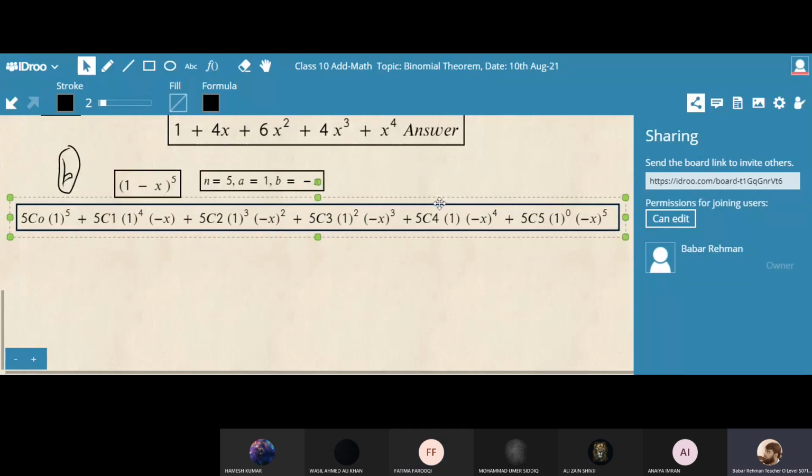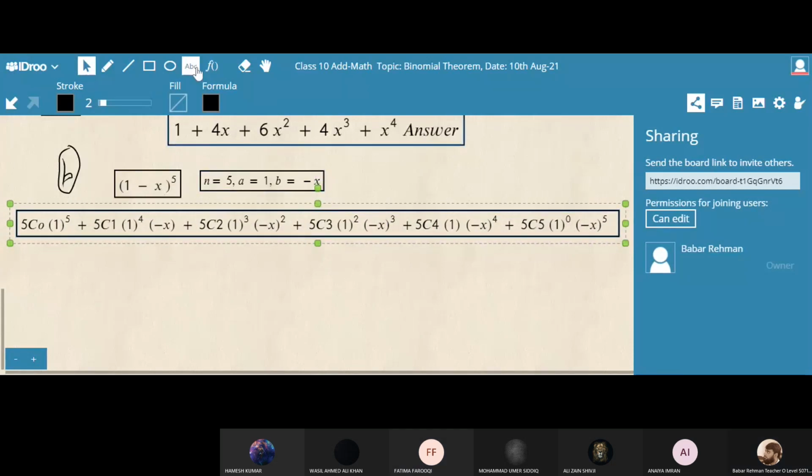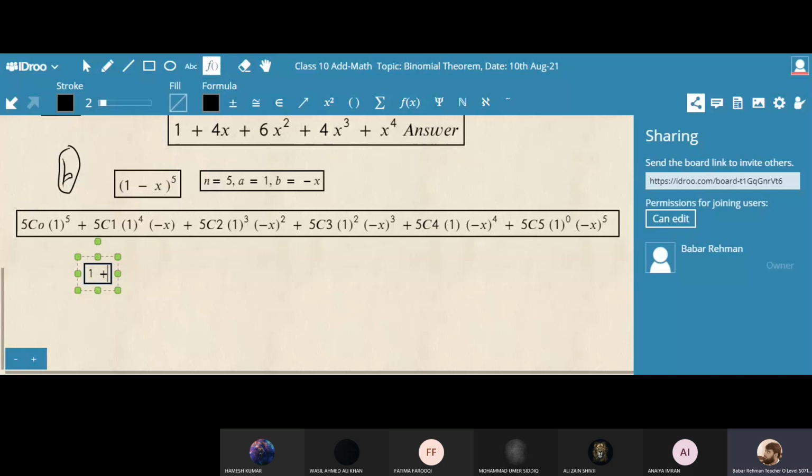Now tell me the answer. 5C0 is 1, so only 1 will come here. Now tell me the answer one by one. 1 minus 5x, because minus x is there. What is 5C1? 5.